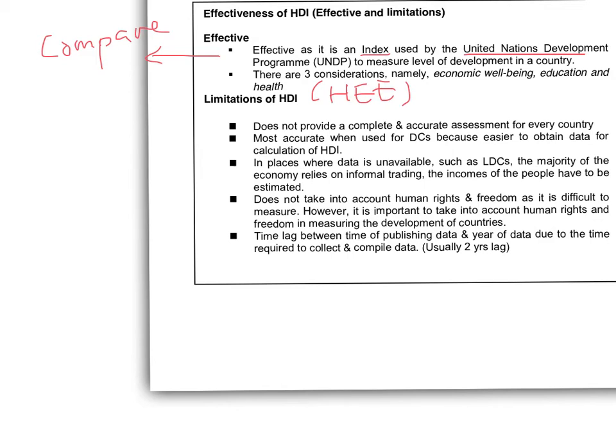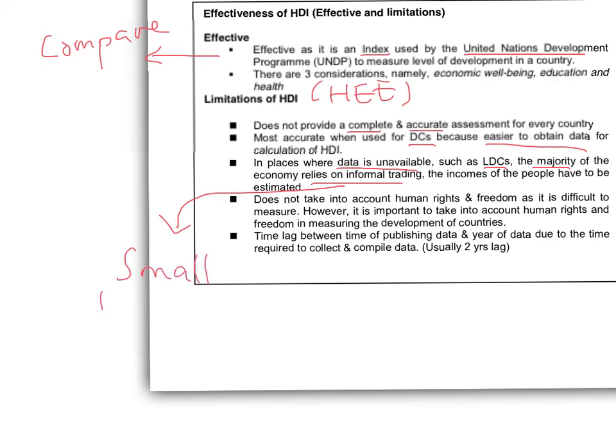However, the limitation is that it does not provide a complete or accurate assessment of the development of every country, because it is easier to obtain data from the DC. In LDC, data is less available because a majority of the people are involved in informal trading. Informal trading could refer to small businesses such as roadside stalls, and therefore the income of the people has to be estimated.